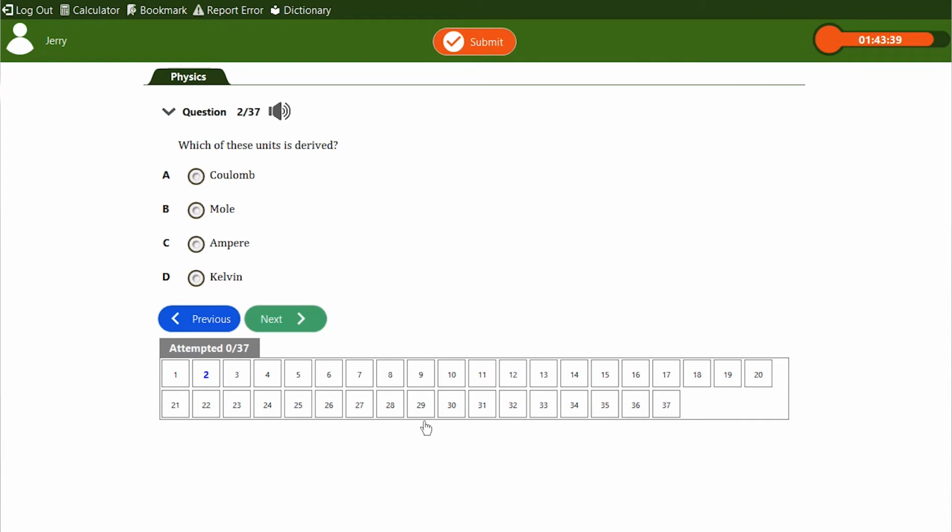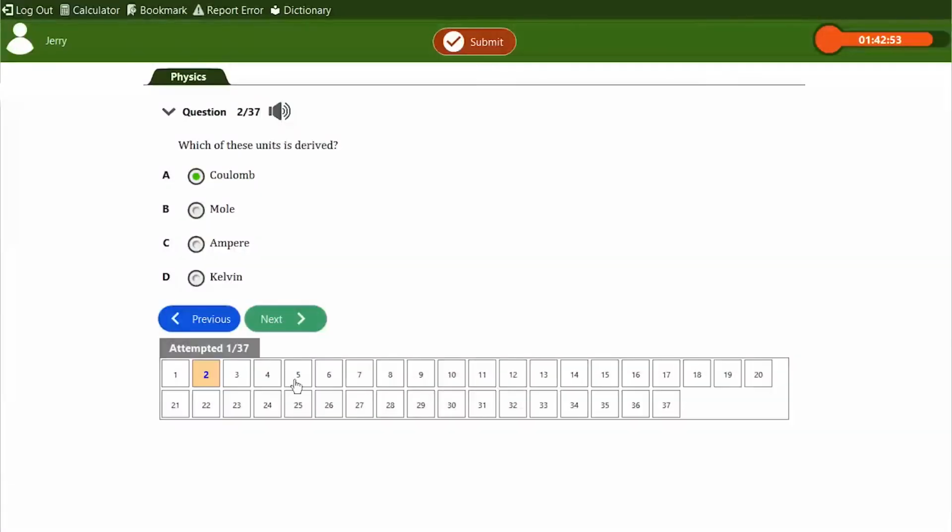The first question here says, which of these units is derived? The options given there include coulomb, mole, ampere, and Kelvin. So if you look at the fundamental quantities, coulomb is not there. So if coulomb is not part of the fundamental quantities, then it is derived. Therefore, the answer is A. Option A is the answer, because this coulomb is the unit of quantity of charge, and quantity of charge is a derived quantity. So that is why the option is A.